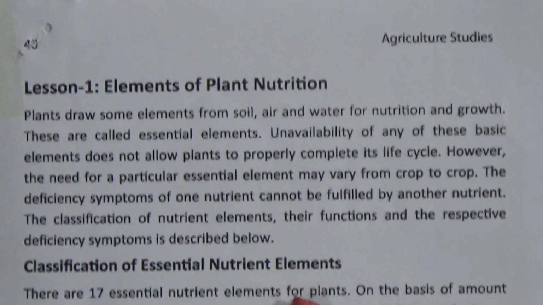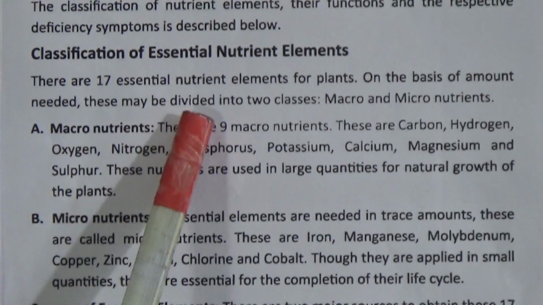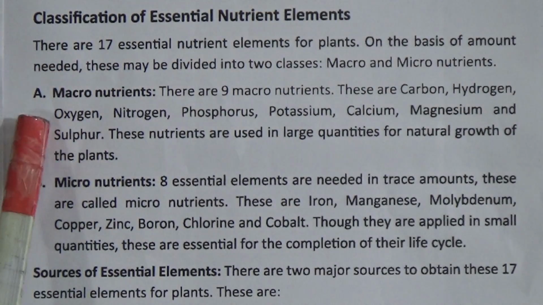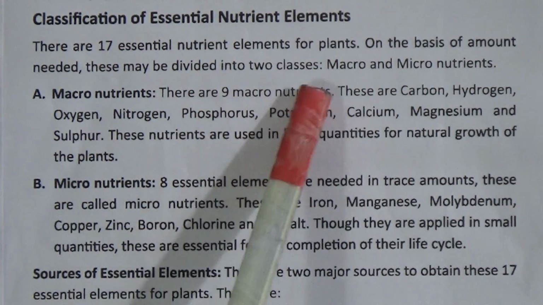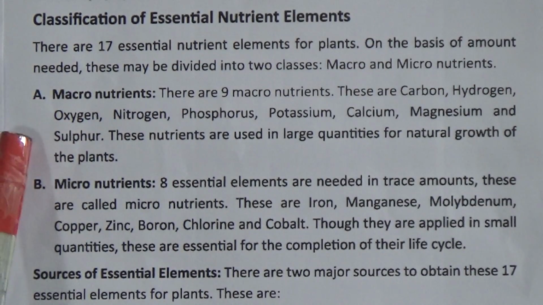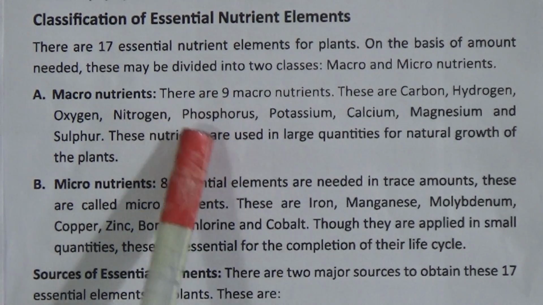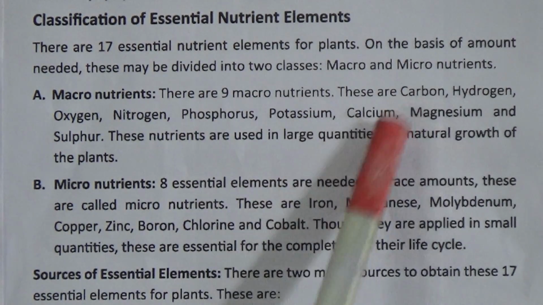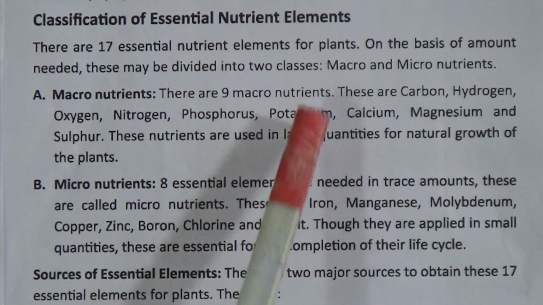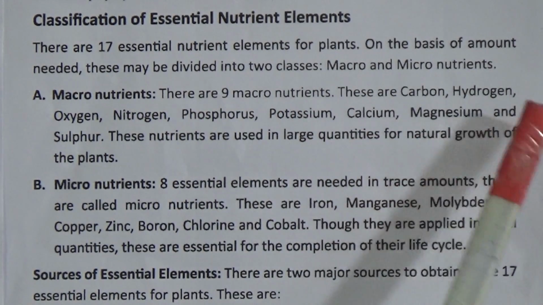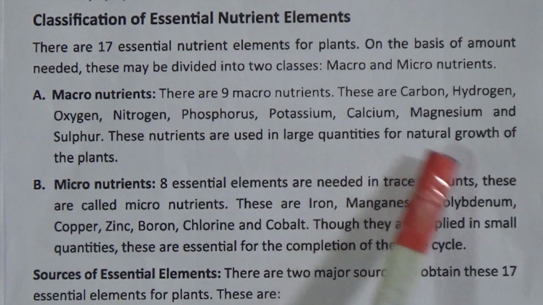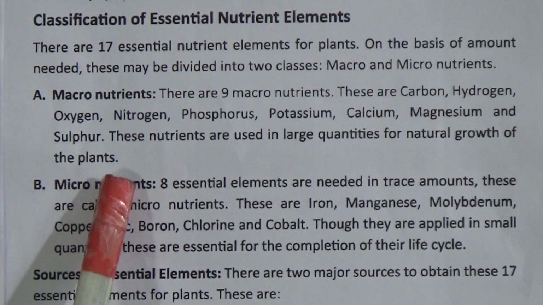Classification of essential nutrient elements. There are 17 essential nutrient elements for plants. On the basis of amount needed, these may be divided into two classes, macro and micronutrients. Macronutrients. There are 9 macronutrients. These are carbon, hydrogen, oxygen, nitrogen, phosphorus, potassium, calcium, magnesium and sulfur. These nutrients are used in large quantities for natural growth of the plants.